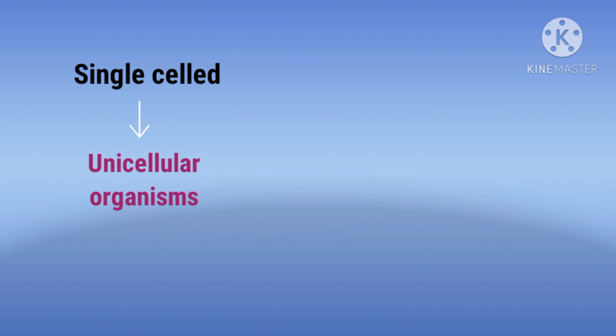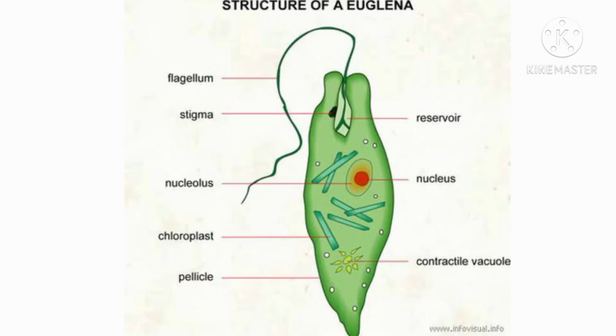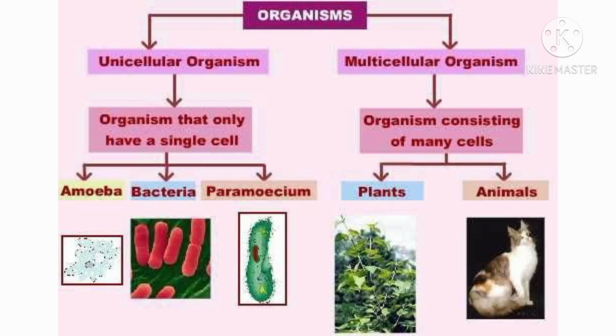And the remaining organisms begin their life as a single cell, get fertilized and multiply into many cells to form a new organism. Such organisms are called multicellular organisms. The organisms such as amoeba, paramecium, euglena are made up of a single cell and are called unicellular organisms. And the other living organisms such as we human beings, plants are examples of multicellular organisms.